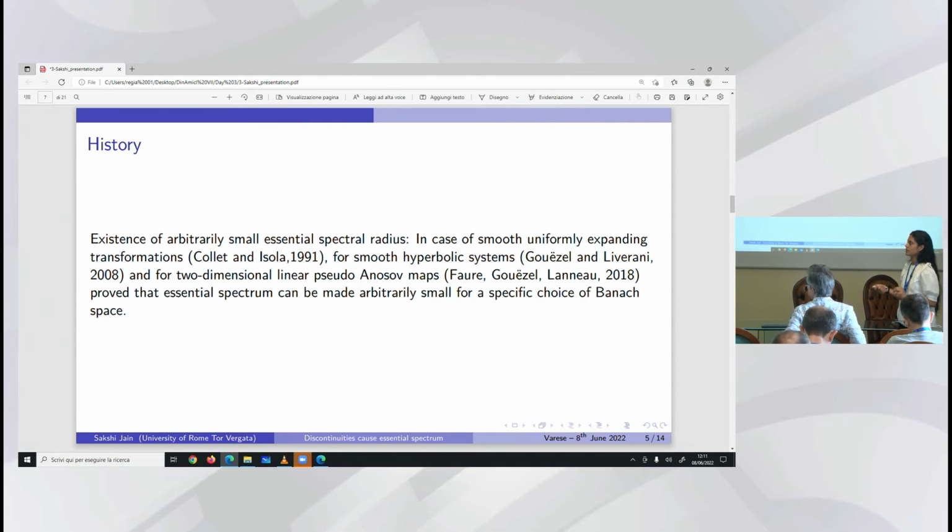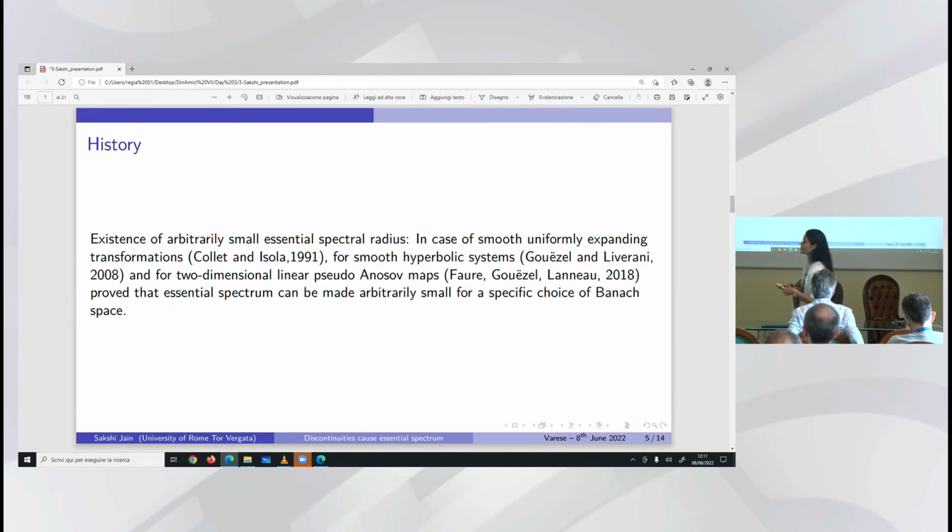And in the case of smooth hyperbolic systems, Gouëzel and Liverani in 2008, and for two-dimensional linear pseudo-Anosov maps, Gouëzel and Liverani have proved that the essential spectrum can be made arbitrarily small for likewise choices of Banach spaces. So it depends what Banach spaces we are choosing, but we can make the essential spectrum as small as we want in these particular cases.